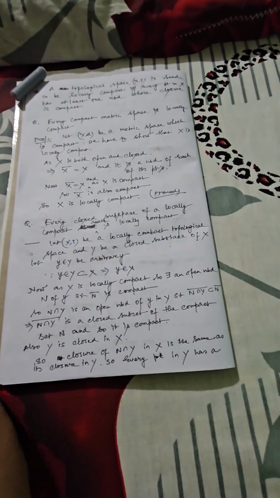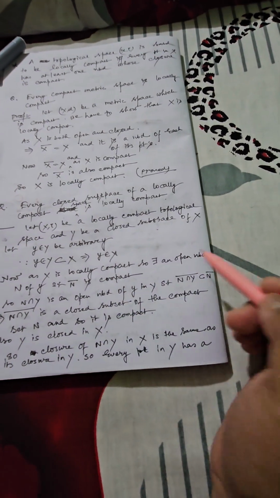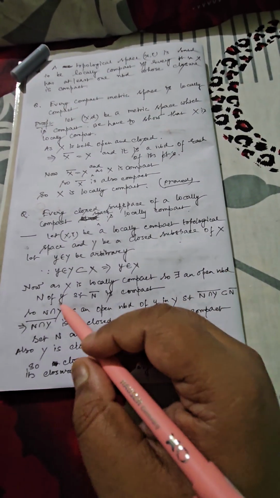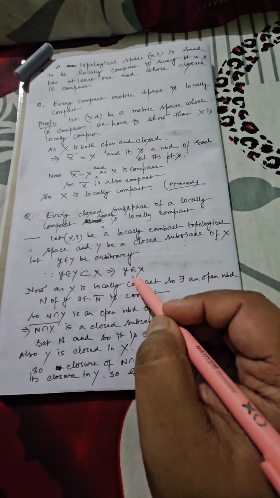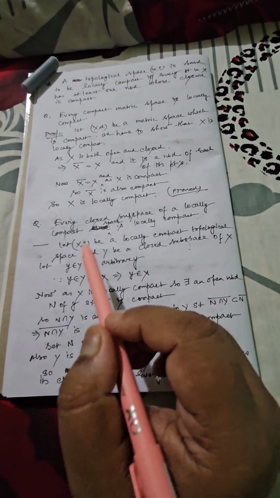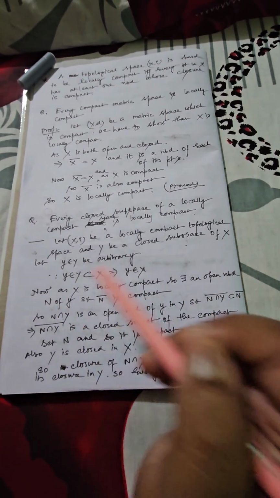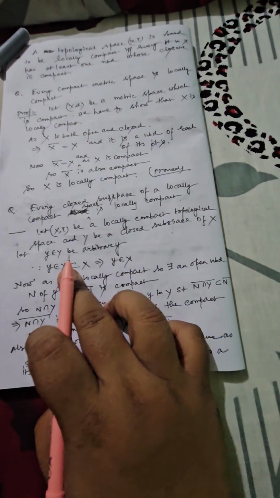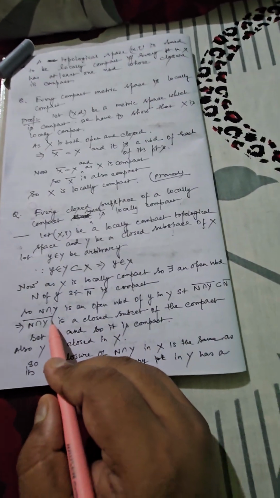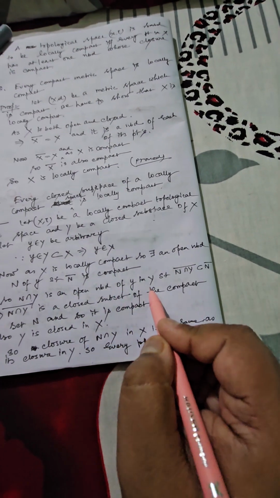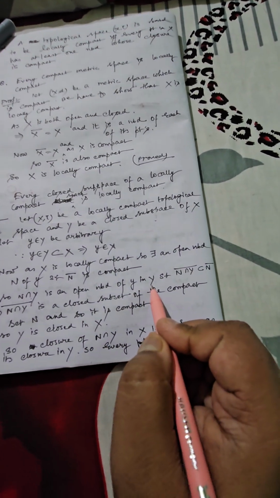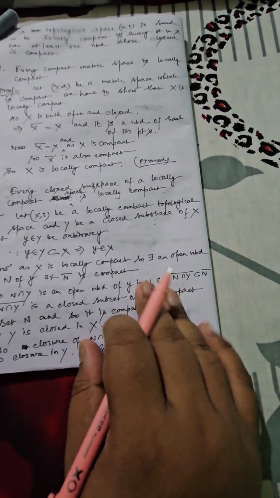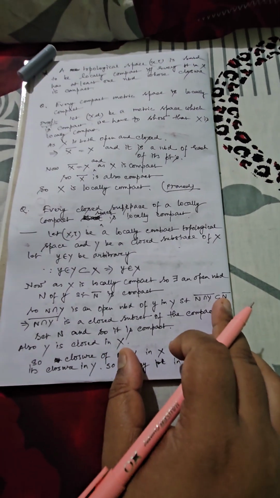Now as per our definition, because X is locally compact, we can choose a suitable open neighborhood, say N, corresponding to this element y. But remember the definition, you have to choose this neighborhood in such a way that its closure must be compact. That means N bar should be compact. Now N intersection Y can behave like an open neighborhood of y in Y, in such a way that its closure should be a subset of N bar.